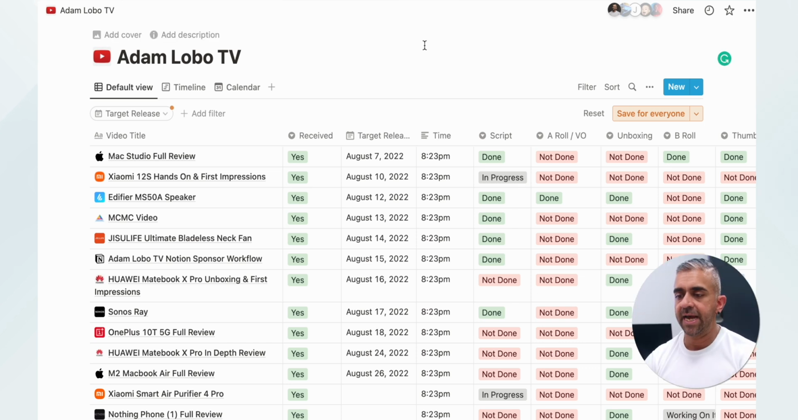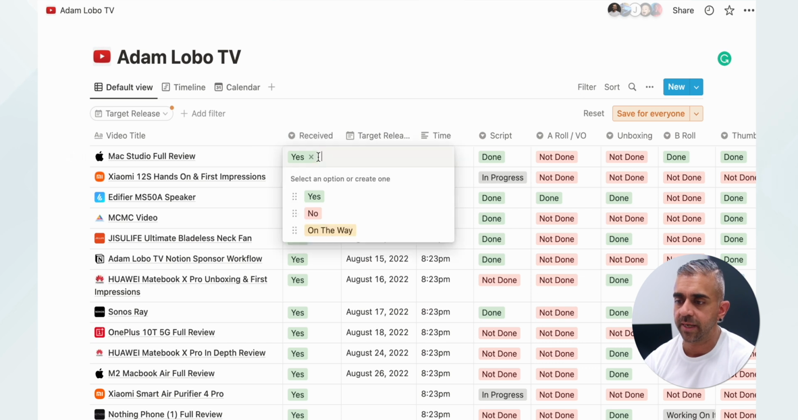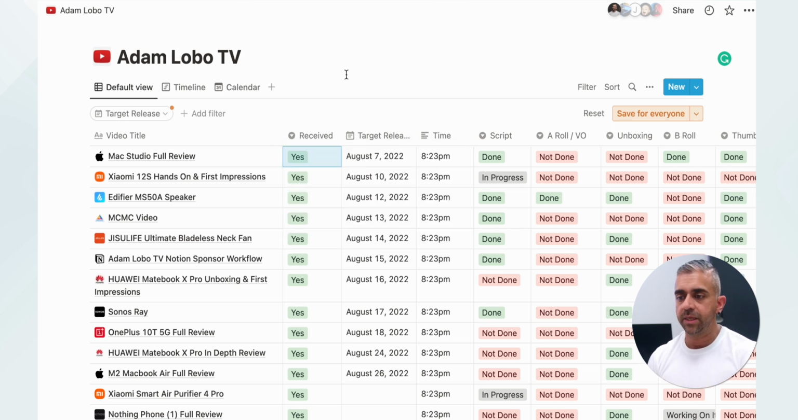So the first thing that I have is received. So this tells me whether or not I received the product. So whether or not it's yes, no, or it's on the way, because sometimes some of the products are not here. This is kind of like the inventory for me to know whether or not it's here in the studio. If it's not, means I'll call the brand and ask them where the products are.